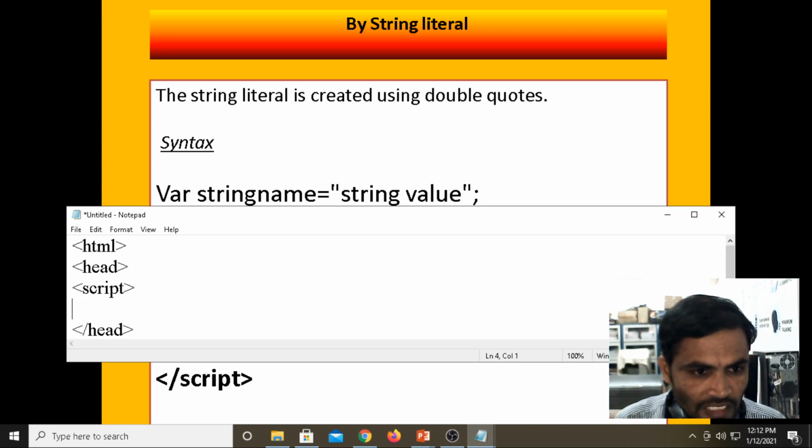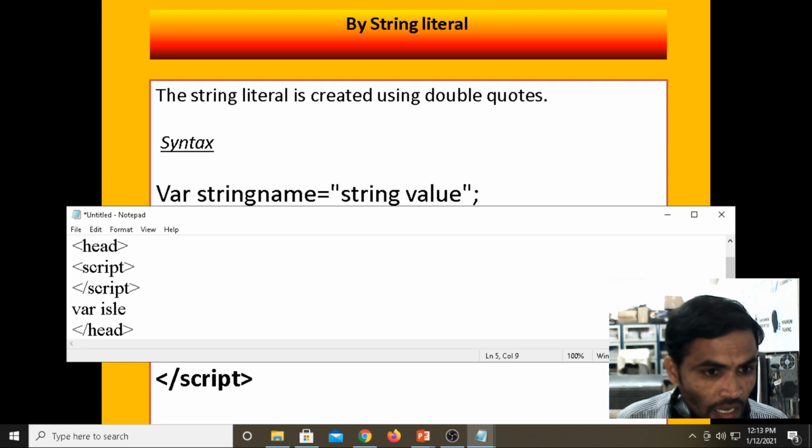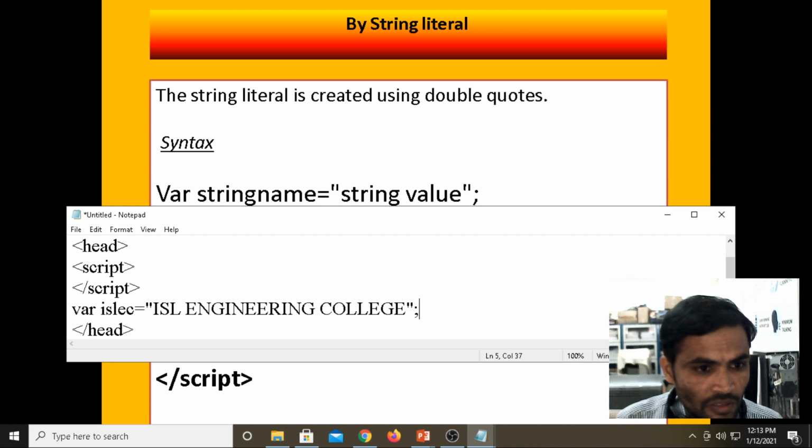Now I am defining a string literal, where I am giving ISLEC, ISL Engineering College.